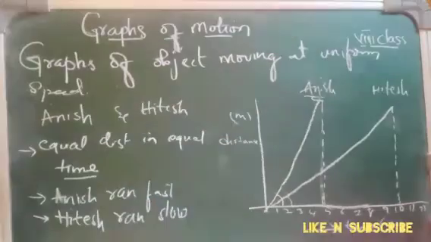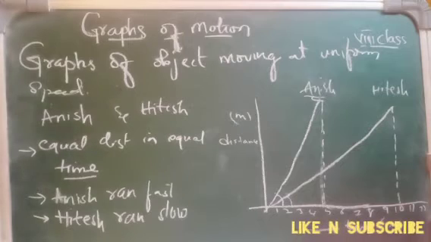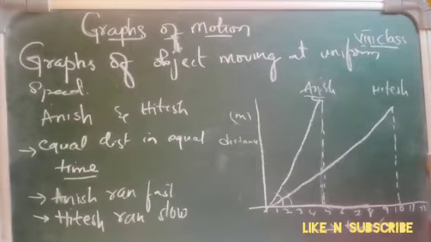Only by seeing the straight lines, we can tell the speed. The greater the angle, the greater the slope of the graph line.